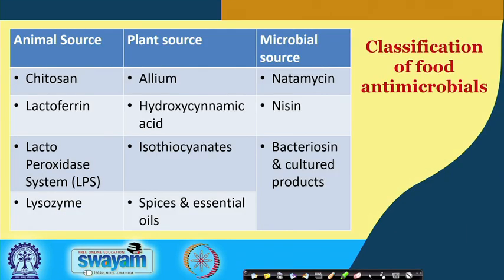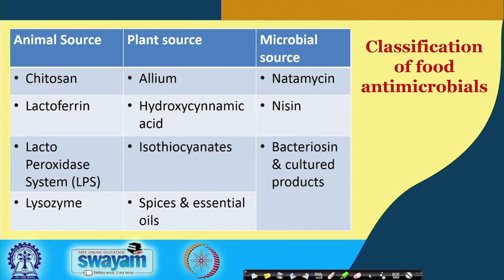The various antimicrobials which are of natural sources. For example, acetic acid, that is vinegar, which is prepared by fermentation of cane sugar juice, is naturally found. Benzoic acid is found in plums, prunes, cranberries, cinnamon, cloves and many other berries.